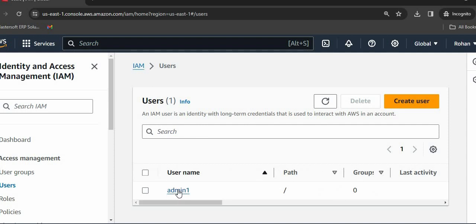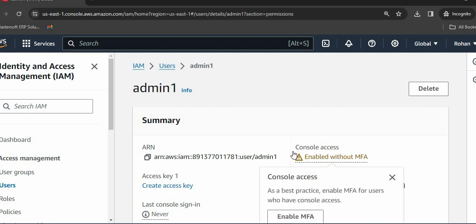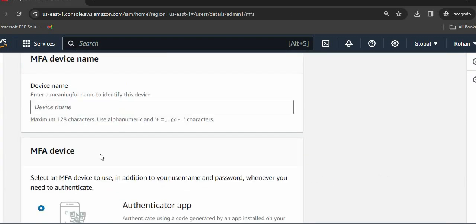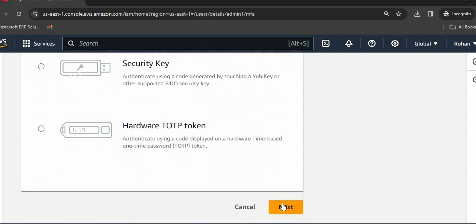So for adding multi-factor authentication, we will click on admin. We can see here it is enabled without MFA. Just click here and click on enable MFA. We need to set up a particular device name, so I am setting it up as admin mobile, and then I'll be using an authenticator app. You can use a Microsoft app or a Google app for the authentication purpose. Click on next.